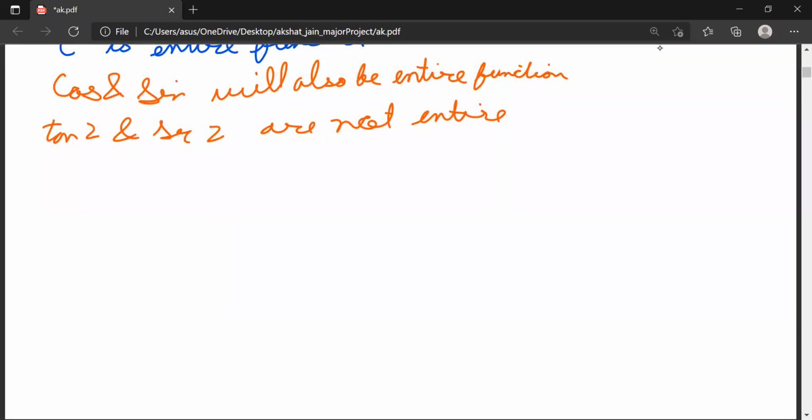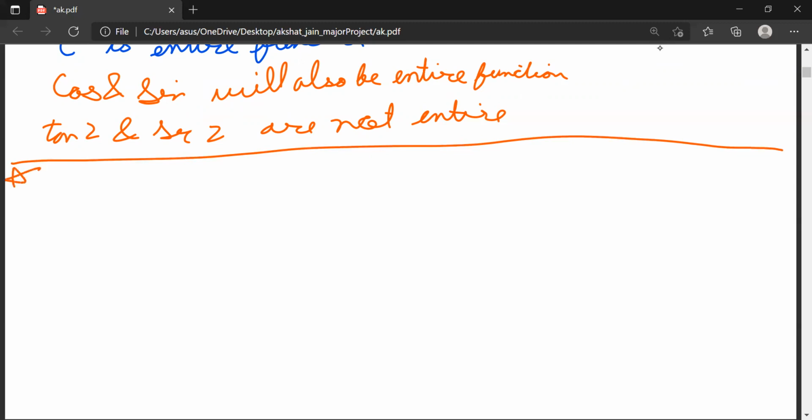They are analytic except at the points where cos z is 0. Similarly, cot z and cosec z are analytic except where sin z is 0. Understand what I want to say?